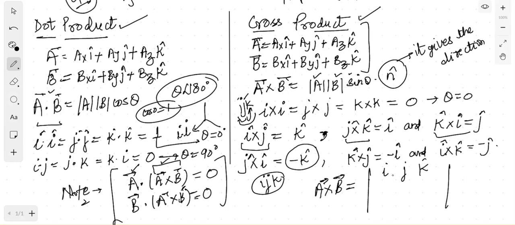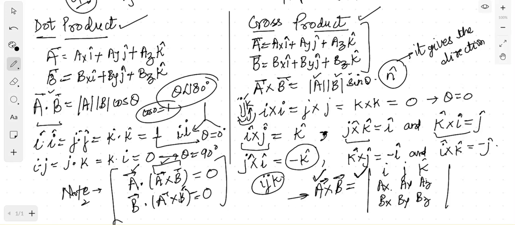In the second row, write the coefficients of the first vector, a here, so you write ax, ay and az. Similarly in the last row, bx, by and bz. You have to take the determinant of this, and whatever the final value is will give you the cross product. So this is how you can calculate the cross product with the help of a determinant.